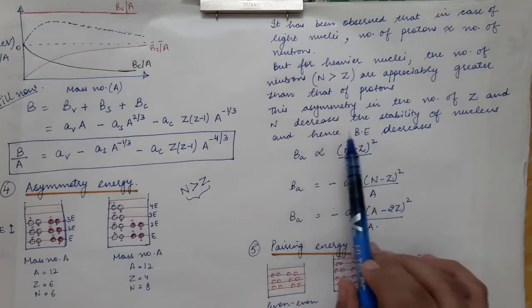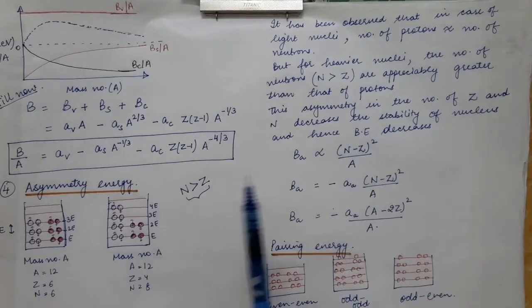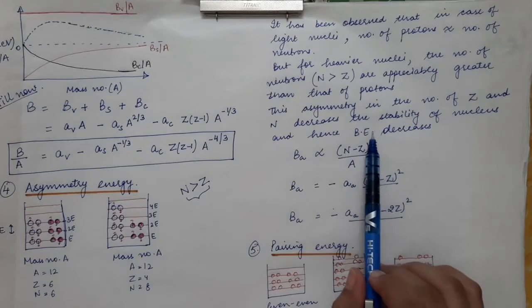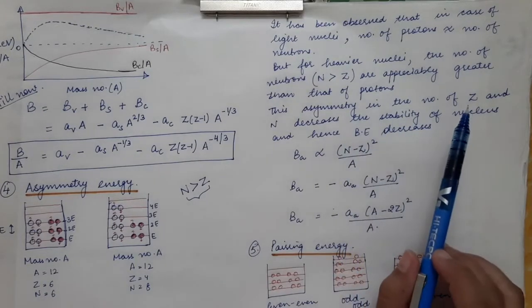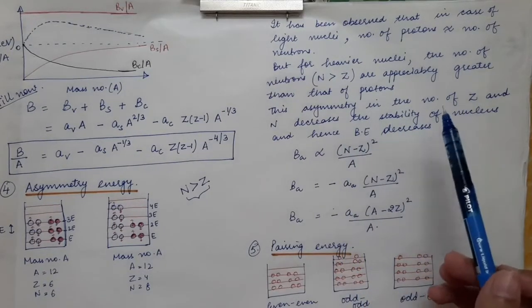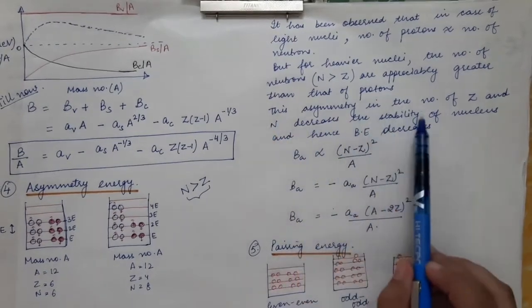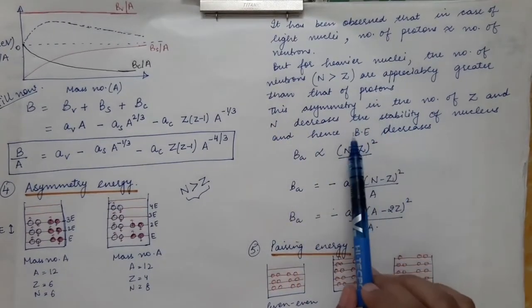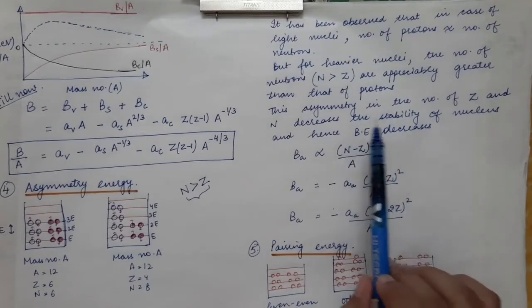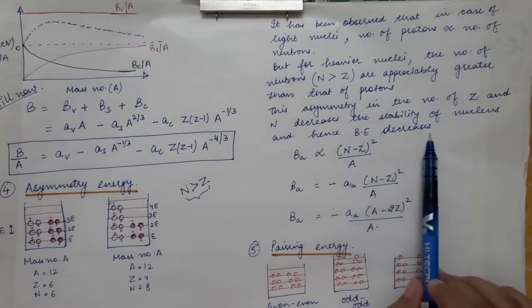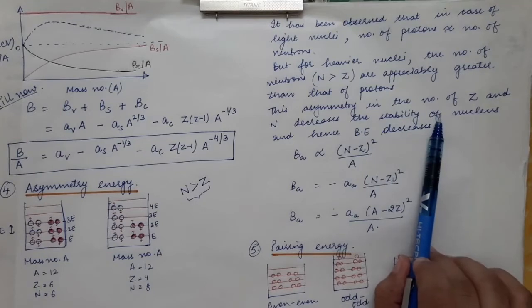And hence it decreases the binding energy, because we know the more the binding energy, the more energy is released from the nucleus, and then the lesser will be the energy of the nucleus itself. So lesser energy means more stability. So if binding energy is less, the stability will be less. If binding energy is more, the stability will be more.